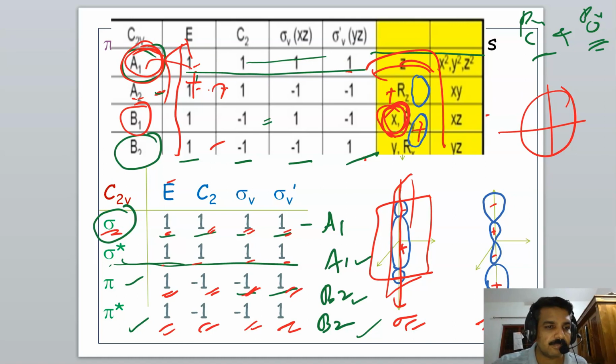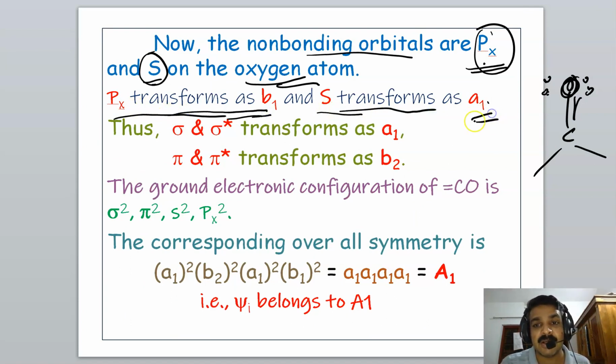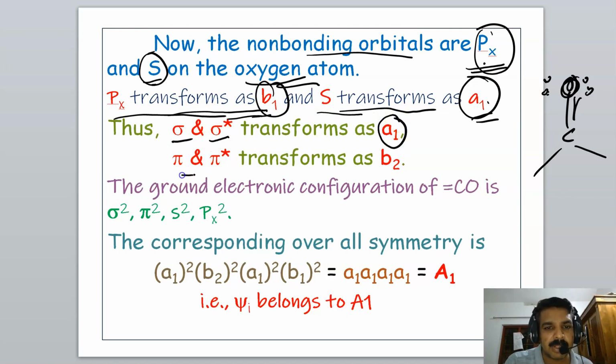So you can see here the Px orbital transforms as B1, and the S orbital transforms as A1. Here we are using small letters, b1, a1. Also, sigma and sigma star transform as a1, and pi and pi star transform as b2, because orbital symmetry is represented in small letters. Overall symmetry is represented in capital letters. Here we are representing the orbital symmetry, so we are using small letters. Capital letters, no problem, you can use that also.